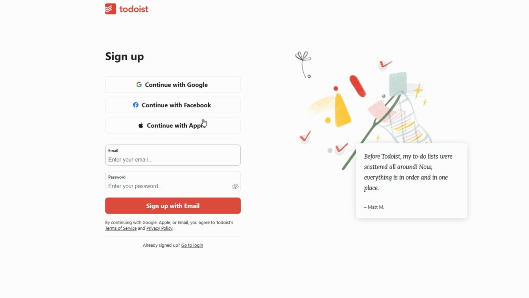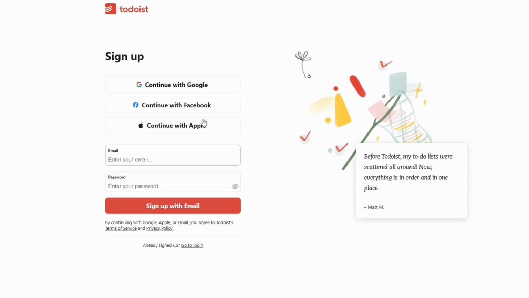Once you've logged in, you'll land on your Todoist dashboard. At first, it might look like a blank slate, and that's actually a great thing. It means you're in control, ready to organize your tasks and projects in whatever way works best for you. You'll have the flexibility to create new projects, set deadlines, and prioritize tasks based on what matters most.